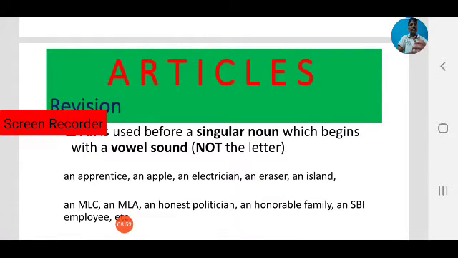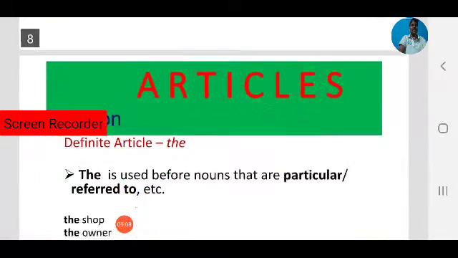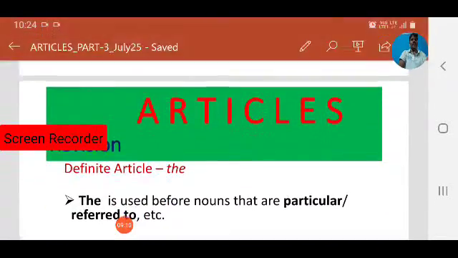So a is used before consonant sounds. An is used before vowel sounds. That is the difference between a and an. These two are called indefinite articles. Next, the second one is the definite article. That is the. The is used before nouns that are particular or referred to.